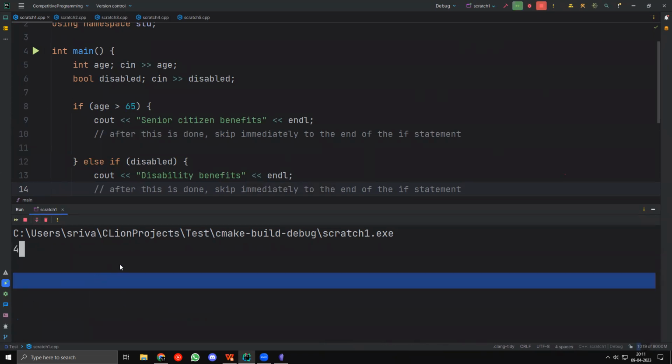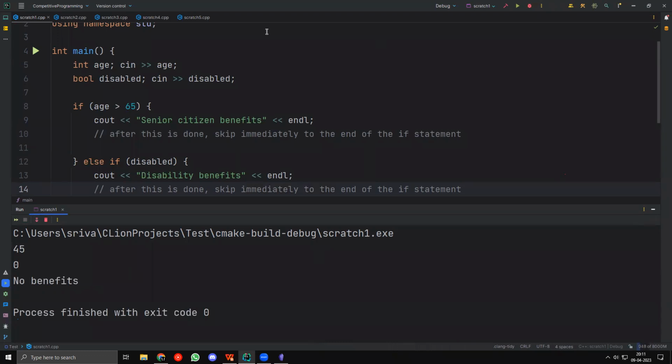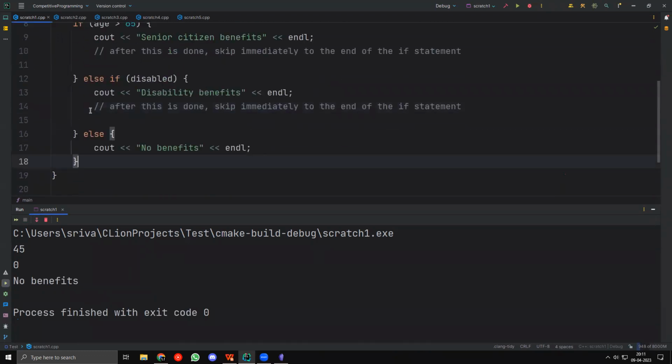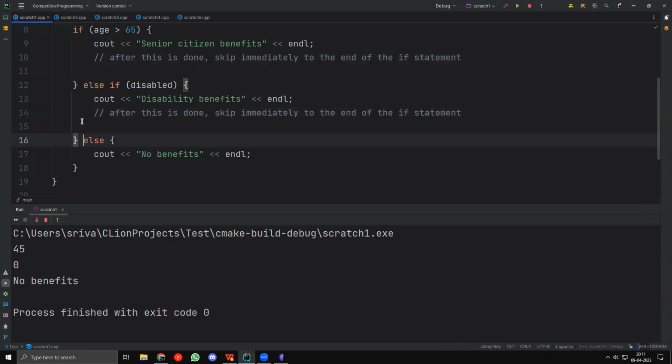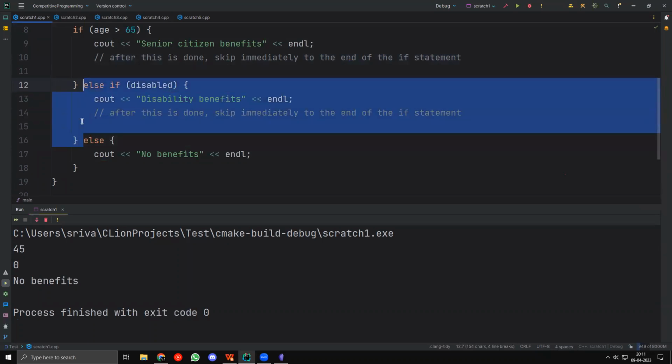But let's say the person is 45 and they have no disabilities. So they have no benefits, right? Does it make sense to everyone? Is the if-else statement clear? Is this clear to everyone? Please let me know with a +1 or -1 in the chat.